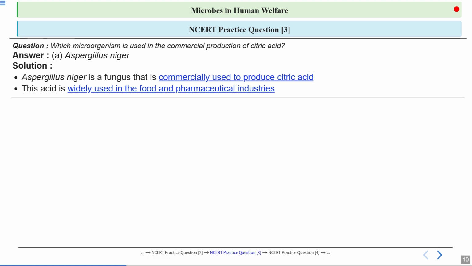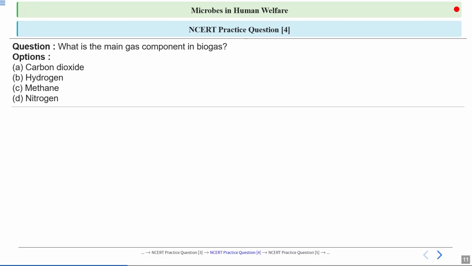Okay, this is clear. Now let's move on to the next question. The next question is related to biogas. This question checks your understanding of which gas is produced in the largest amount during fermentation. Biogas is produced by the anaerobic digestion of bio waste. So the question is, what is the main gas component in biogas?